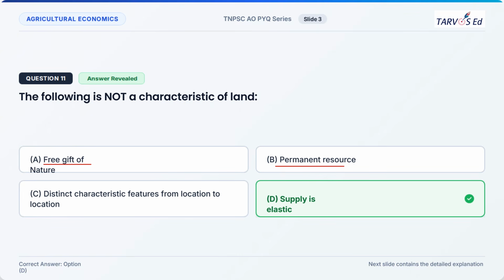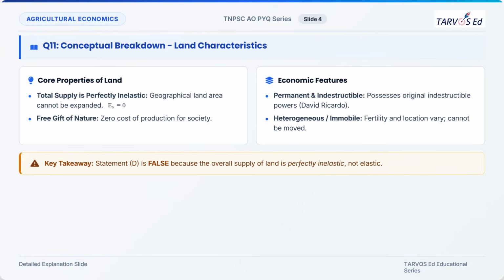Second, it is a permanent resource and it varies from location to location. Its characteristic varies based on soil, topography, geographical location, and many things. The characteristics of a land will vary, and the supply is inelastic. We'll see the explanation in the next slide. If you see the core properties of land, it is perfectly inelastic.